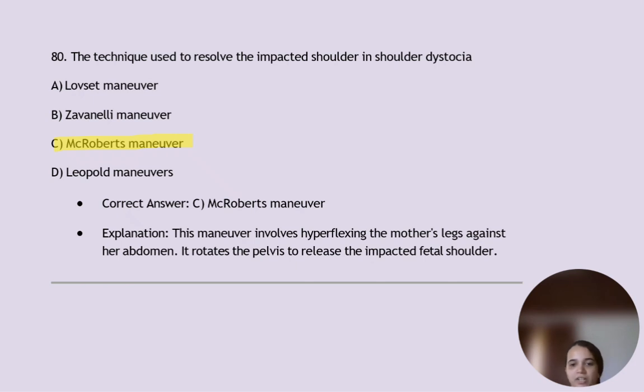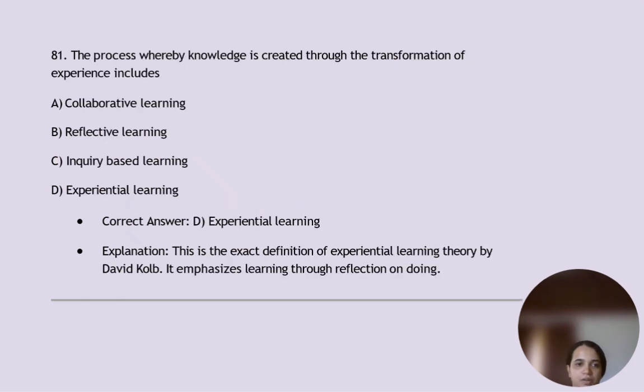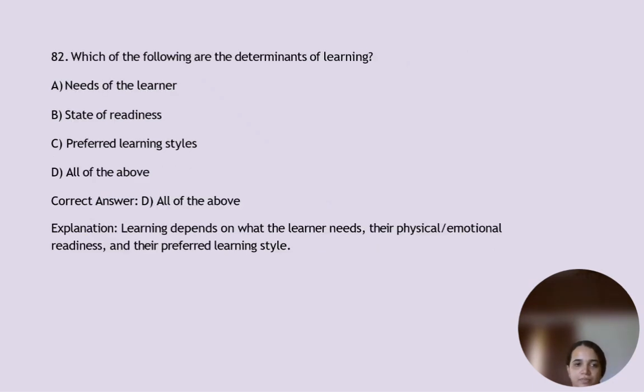The process whereby knowledge is created through the transformation of experience is, option D, experiential learning. This is the exact definition of experiential learning theory by David Kolb. It emphasizes learning through reflection on doing. Which of the following are the determinants of learning?